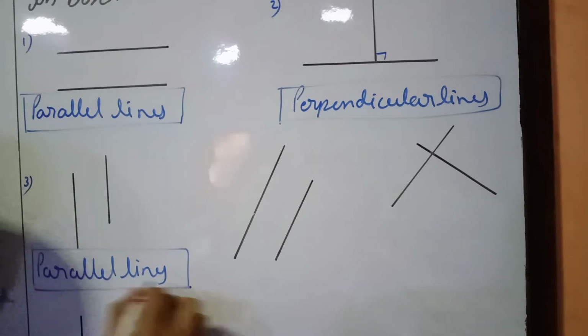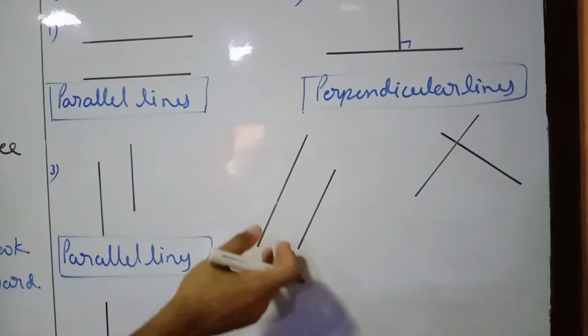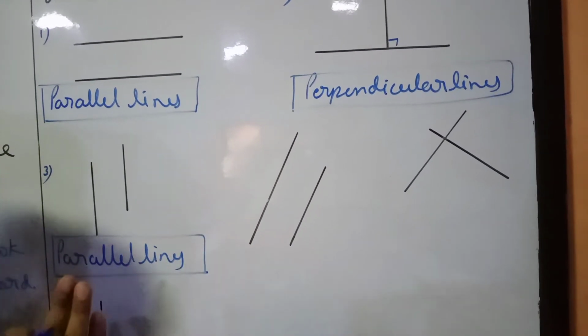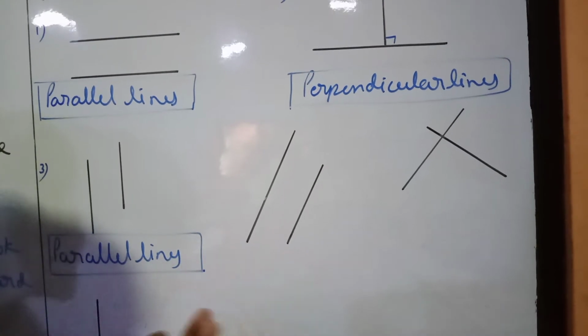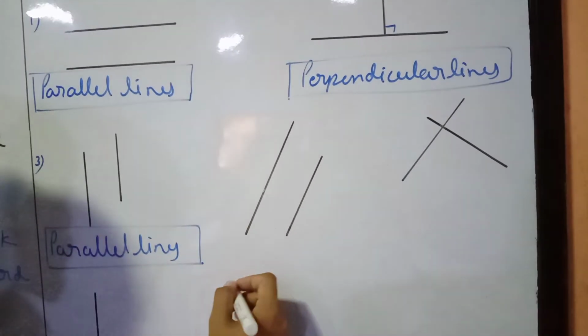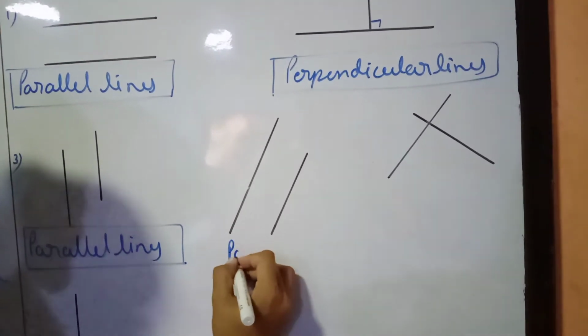So write it in a box. In the same way, these lines are slanted, but these two lines also do not intersect each other. So these two are also parallel lines.